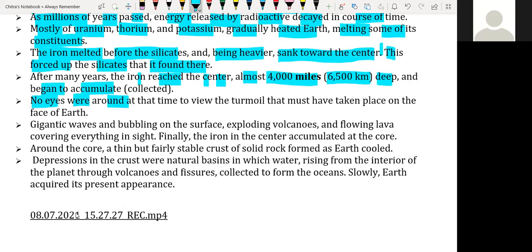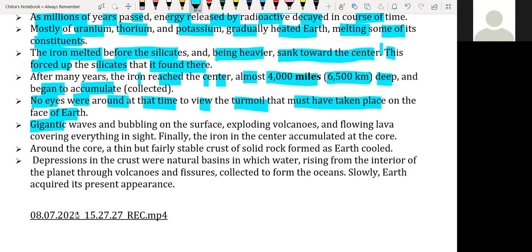No eyes were around at that time to view the turmoil that must have taken place on the surface of the Earth. We have only the evidence that iron was there. So all of this is nothing but hypothetical theory, because no eyes were there to see what turmoil was happening at that time. Sir, then the Big Bang is also hypothetical? Yes, they are hypothetical. We have to discuss all four points, then we will discuss that also.